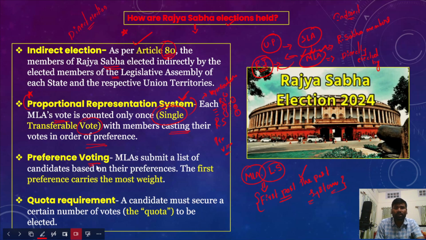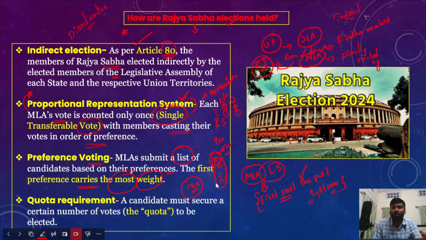In preference voting, MLAs submit a list of candidates, for example A, B, C, D, based on their preferences. They give preferences to different candidates, and the first preference carries the most weight. Imagine an MLA who has the list of candidates A, B, C, D, and he preferred candidate A first.